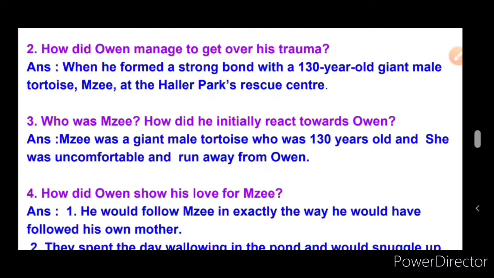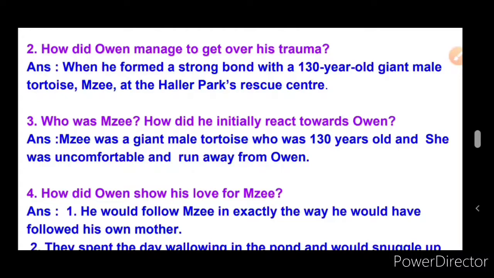Owen is the small baby hippo. Maisie is the tortoise. So are you clear with this, children? Yes. So the third question, who was Maisie? How did he initially react towards Owen? The answer here it is. Maisie was a giant male tortoise who was 130 years old, and she was uncomfortable and ran away from Owen. So that's the third question, children. Let's move on to the fourth question now.